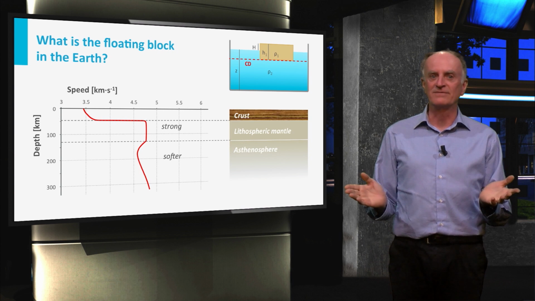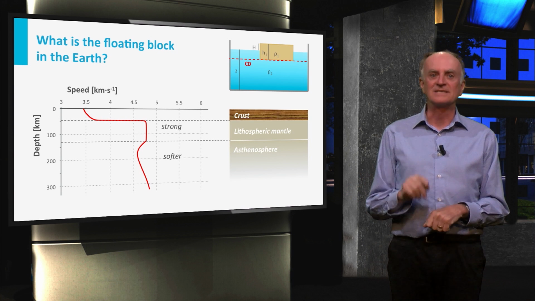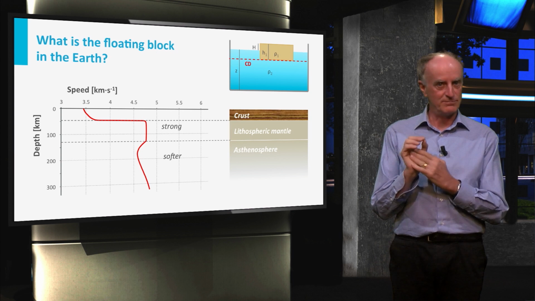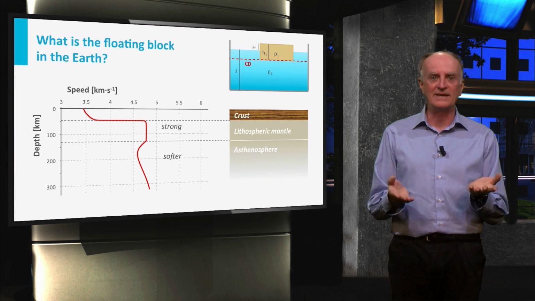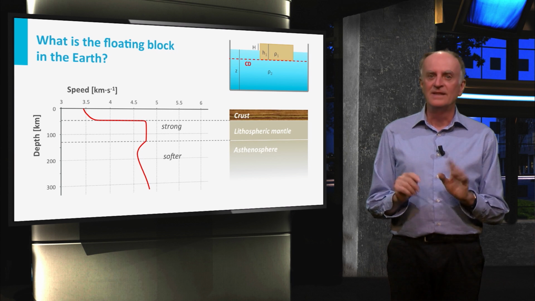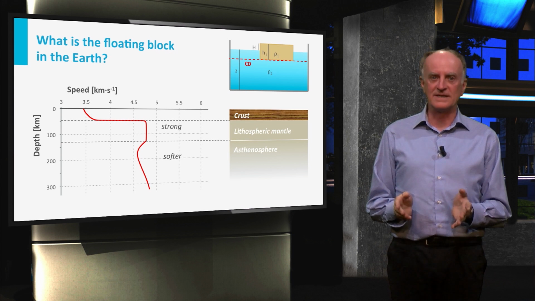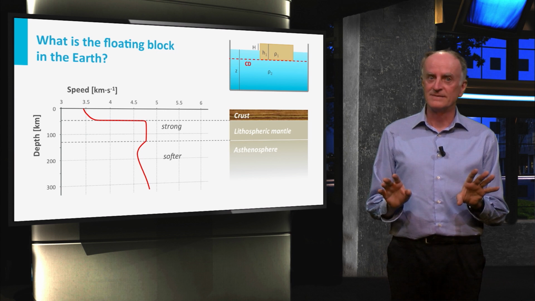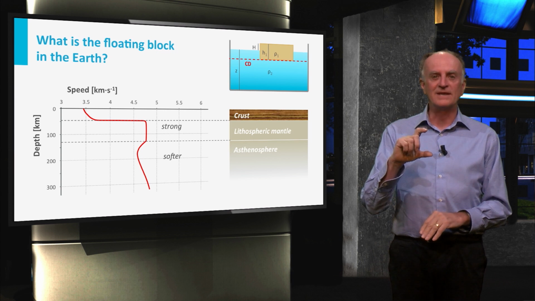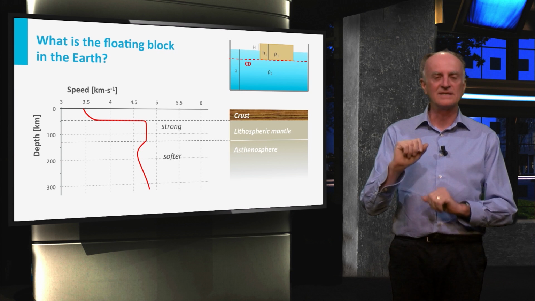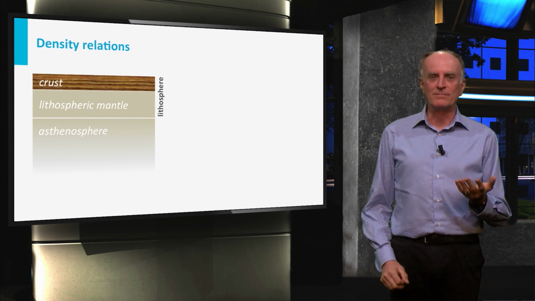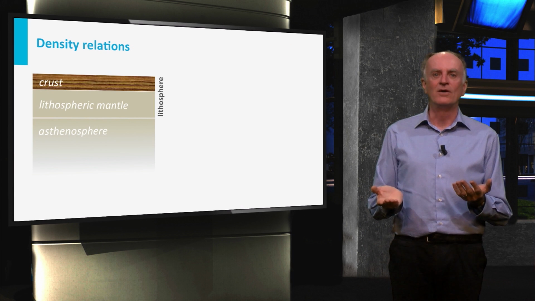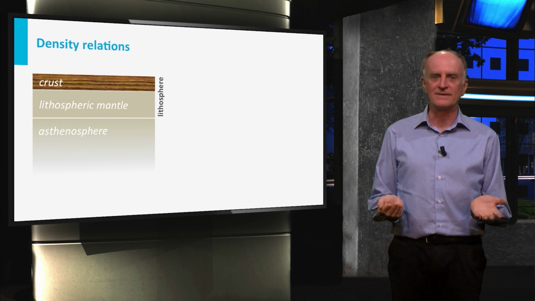What about the asthenosphere? Yes, the asthenosphere is hot, has a small portion of melt, and can flow more easily than the overlying layers. Never forget that we are talking of flow at solid state, comparable to that of ice. The floating block is the lithosphere. The fluid is the asthenosphere. Let us look at the density of the floating block, the lithosphere, and of the displaced fluid, the asthenosphere.